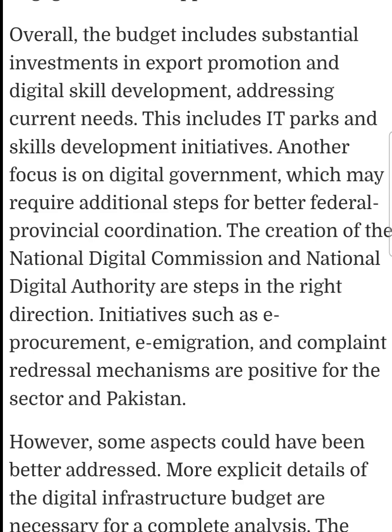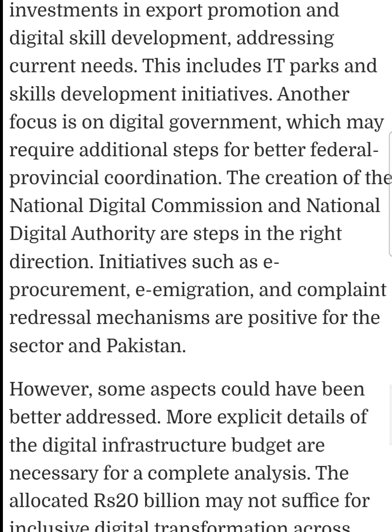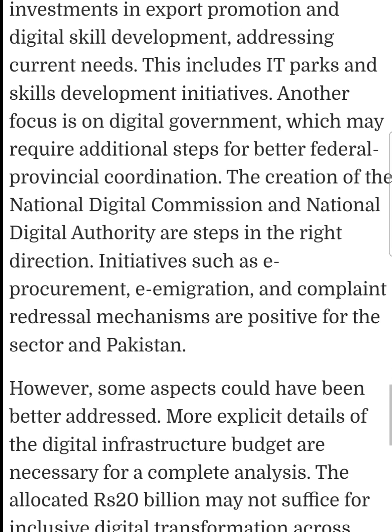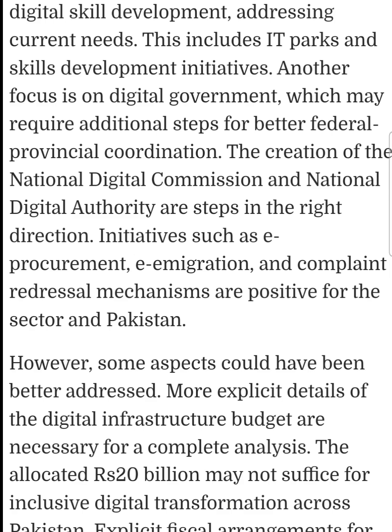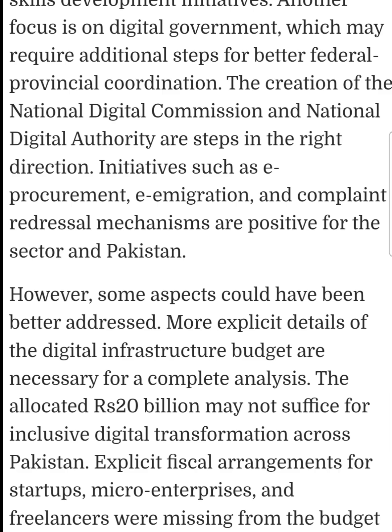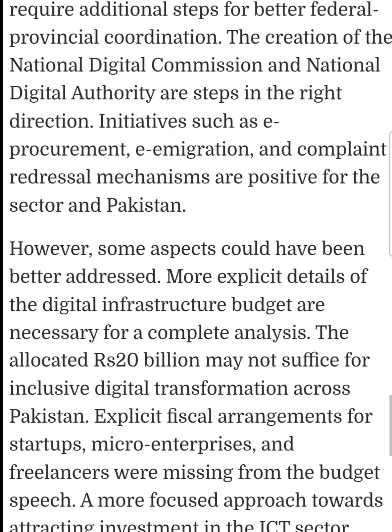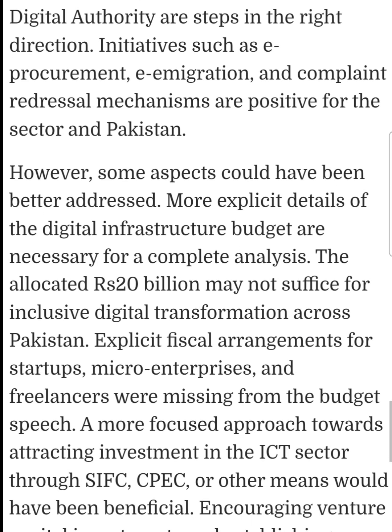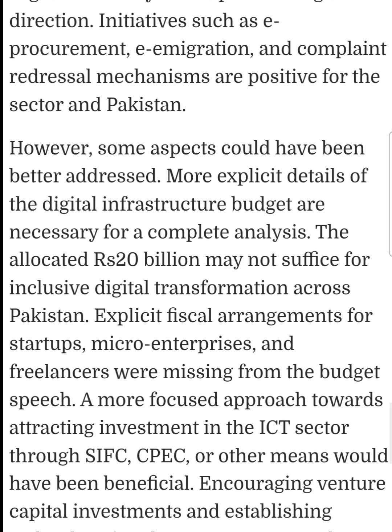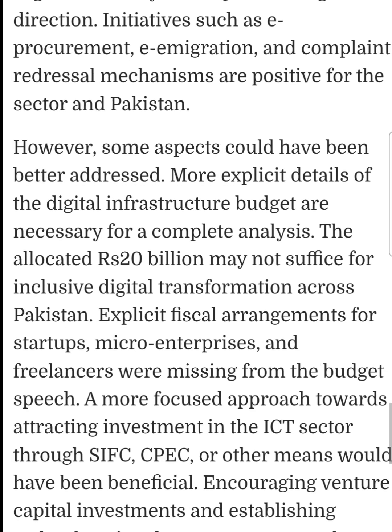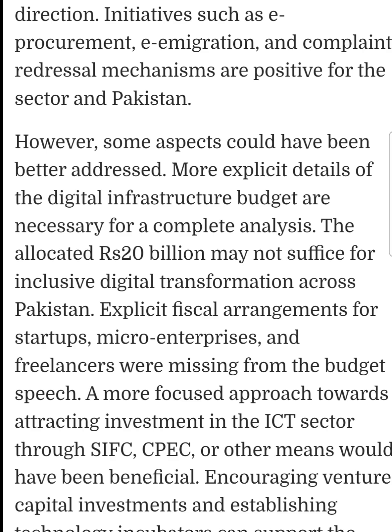Overall, the budget includes sustainable investment in export promotion and digital skill development, addressing current needs. This includes IT parks and skills development initiatives. Another focus is on digital government, which may require additional steps for better federal-provincial cooperation. The creation of the National Digital Commission and National Digital Authority are steps in the right direction. Initiatives such as e-procurement, e-immigration, and complaint redressal mechanism are positive for the sector in Pakistan.